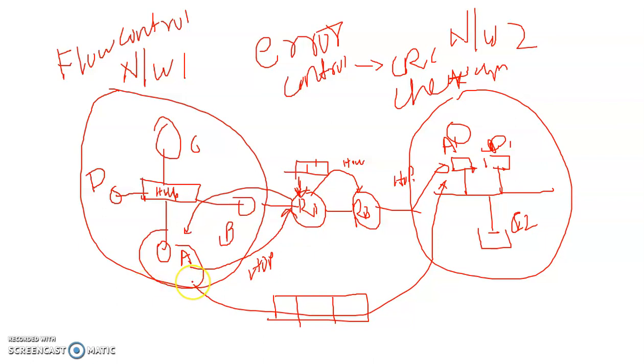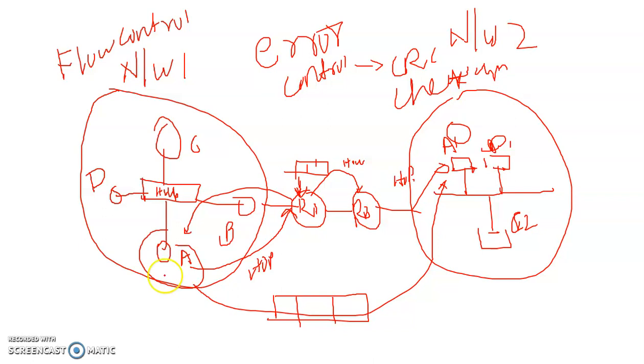Suppose A's sending speed is 2 Mbps and R1's accepting speed is 1 Mbps. So A will be matched to that speed, and that is flow control. A will send the data at 1 Mbps. So the next responsibility is flow control.